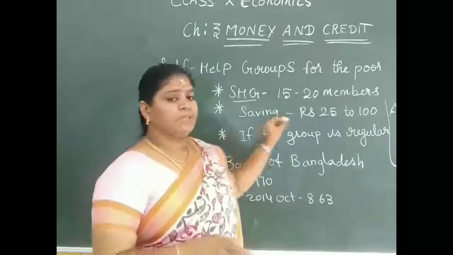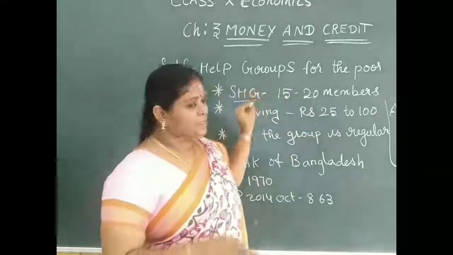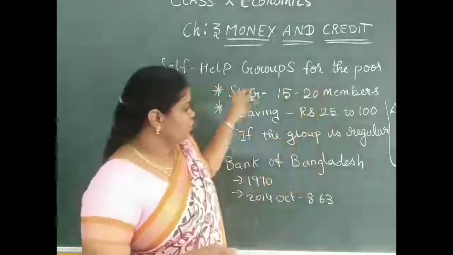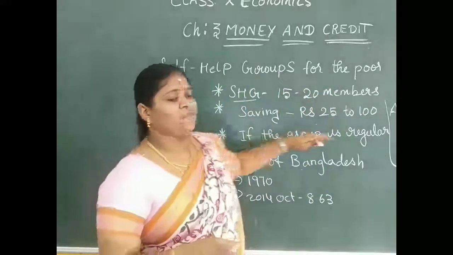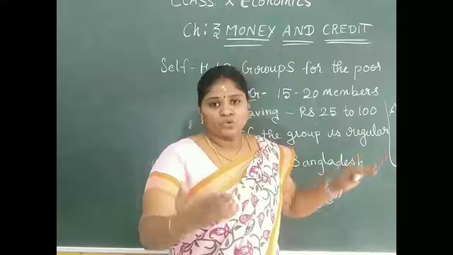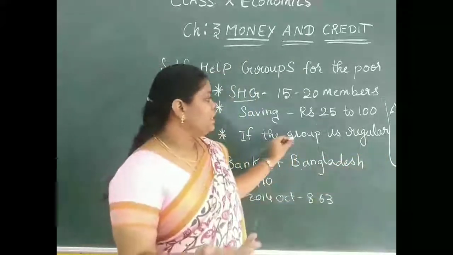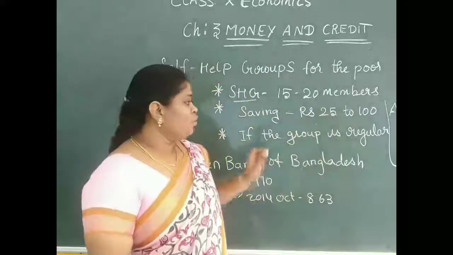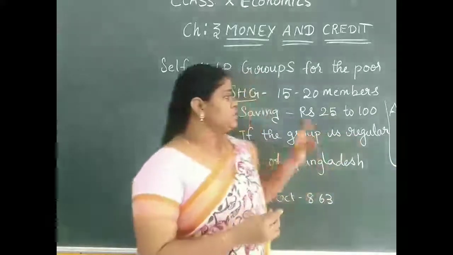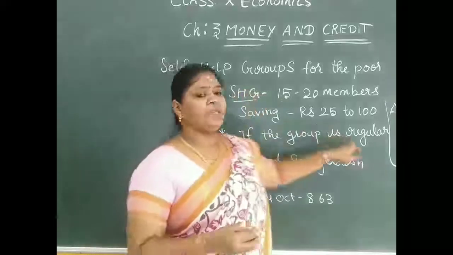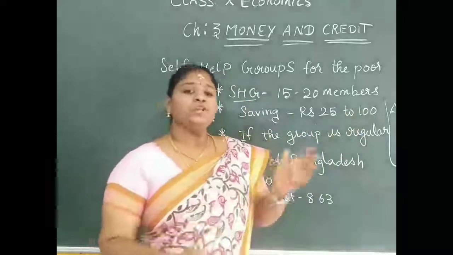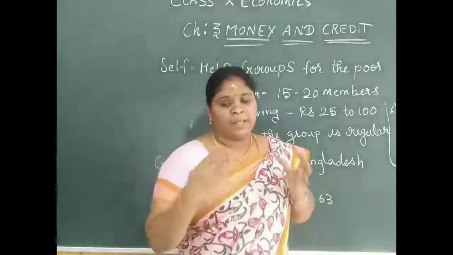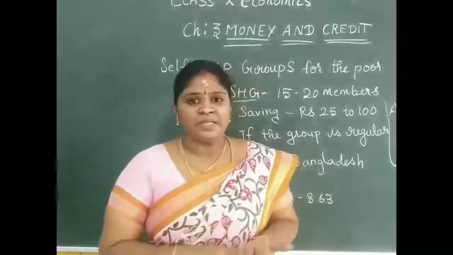For example, if Sarojini's group is regularly saving money for 2 years or more, they become eligible to get a loan from the bank. When the self-help group gets a loan from the bank, they can utilize it very well for developing their own income, like starting a business, for example a pickle industry.